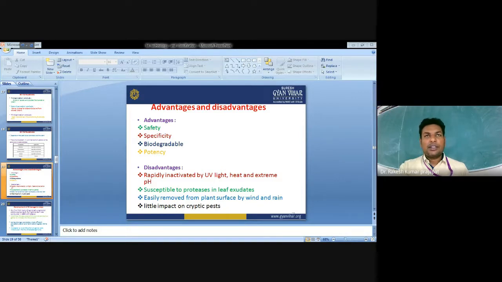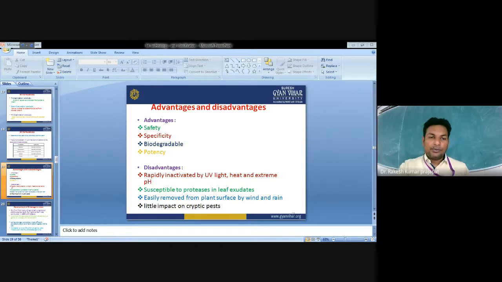In fact, different strains of BT have specific toxicity to certain target insects. The specificity rests on the fact that the toxicity of the BT protein is receptor mediated. It does not act directly on any organism. If the receptor is present, then only will the BT protein interact with the target insect. Otherwise, it won't interact or adversely affect it.